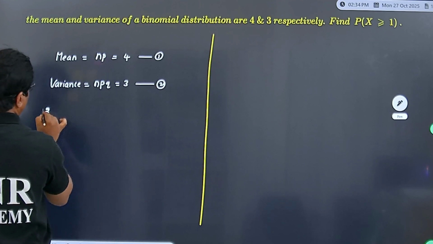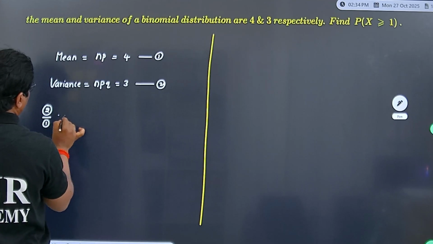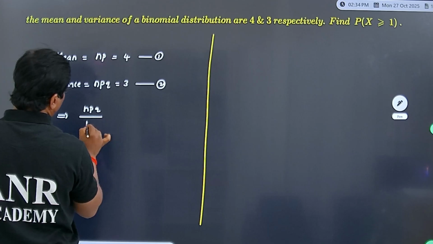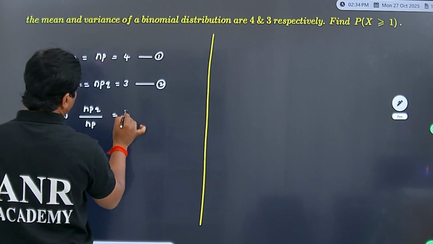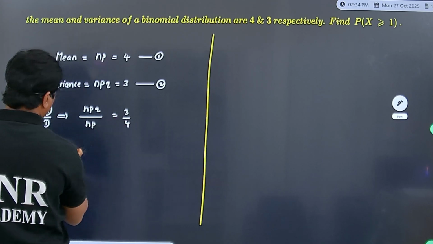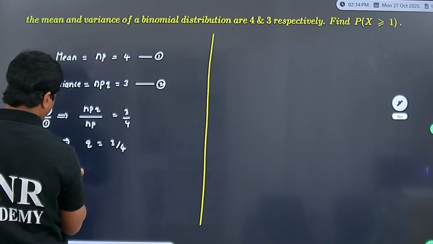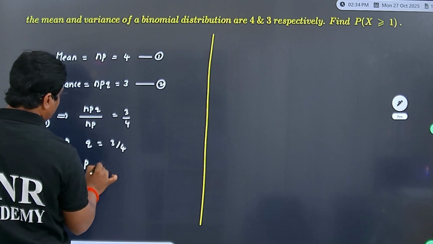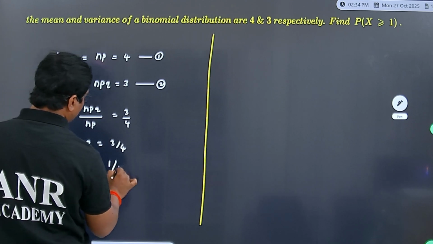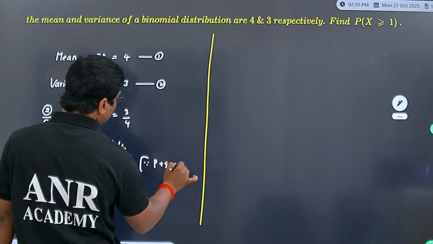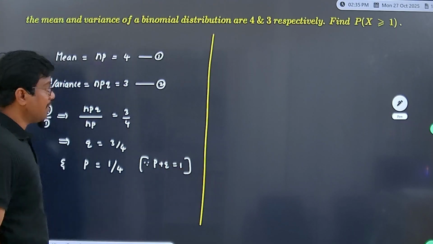Now 2 divided by 1 implies NPQ divided by NP value, that is 3 by 4, implies the value of Q equal to 3 by 4, and automatically the value of P becomes 1 by 4. Why? Because P plus Q equal to 1. Sum of probability is 1.